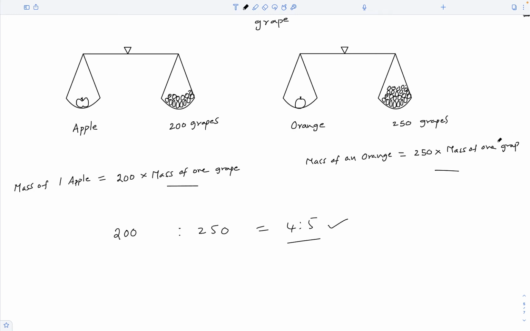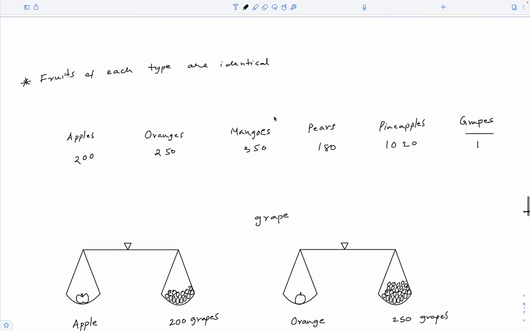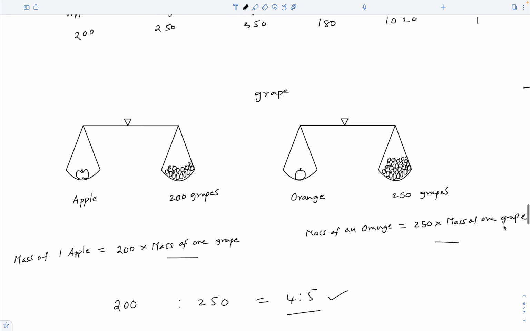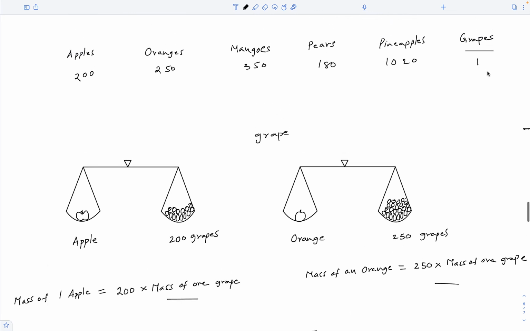Now let us say, taking the mass of one grape as reference, we determined the relative mass of a fruit of each of these types. Say these are their relative masses. The relative mass of a grape is obviously 1 because the mass of one grape is taken as reference. You place one grape on one pan. To balance its mass on the other pan, we have to place only one grape. That is why its relative mass is 1.